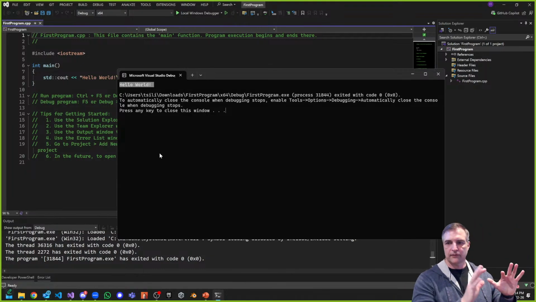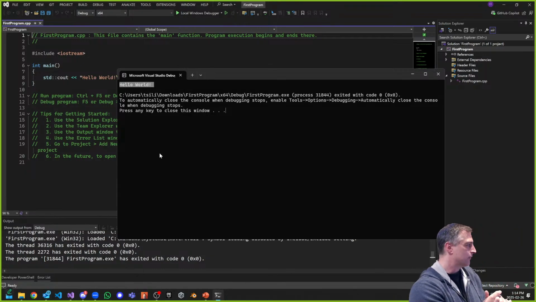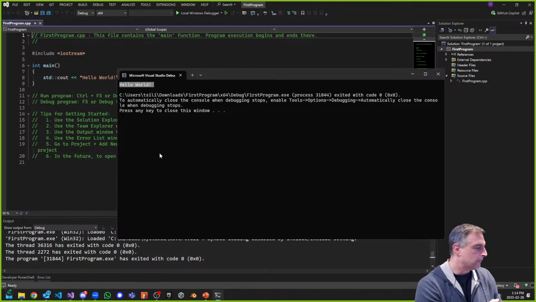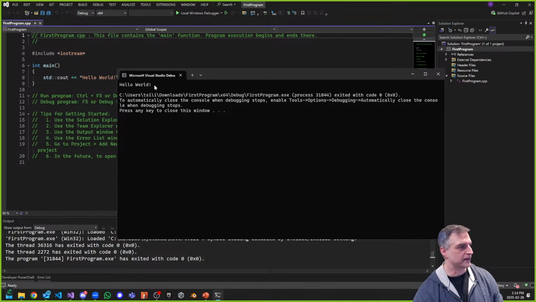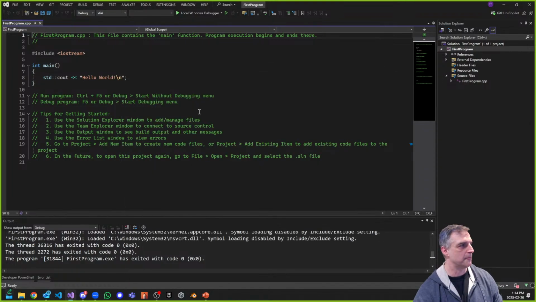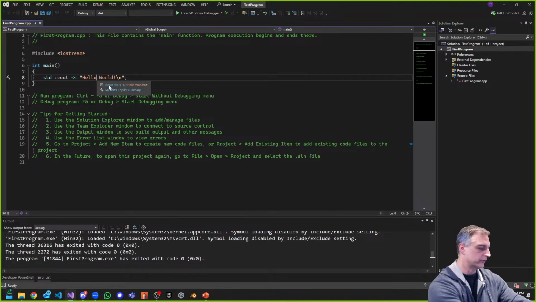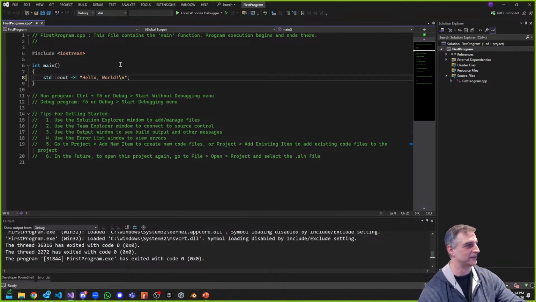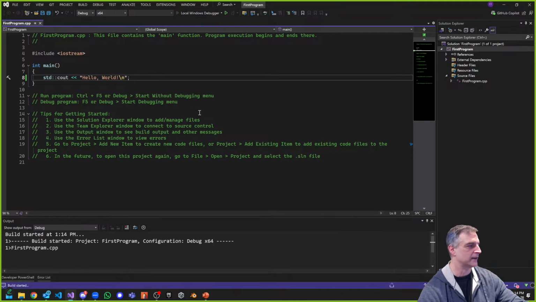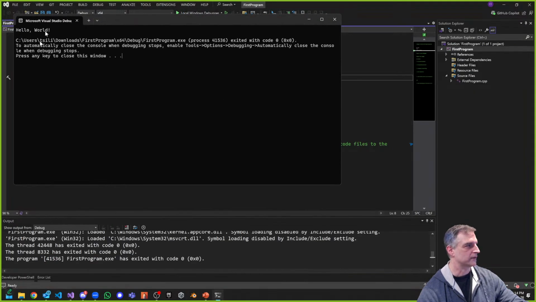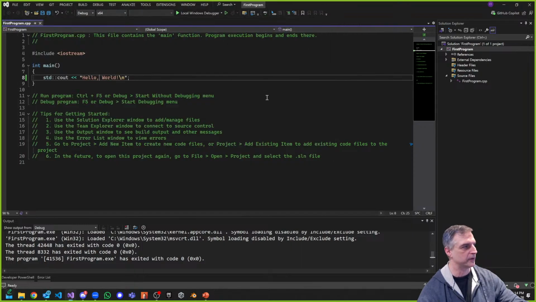Is anyone not able to do this? If you can't, it's usually because you're not set up properly in Visual Studio, which is totally fine. So hello world is the classic thing. It's actually incorrect the way it's been written, so let's correct it. Usually what I like to do is change hello world to hello, comma, world, and that is the actual correct way of doing it. Let's save that. If I save that and rerun it, you can see now that we can do this kind of stuff. And I want to talk about the structure that we have in our C++ application here.